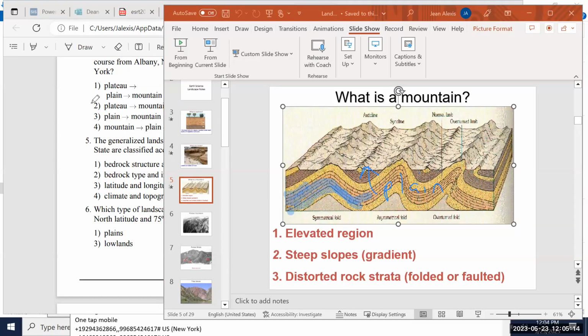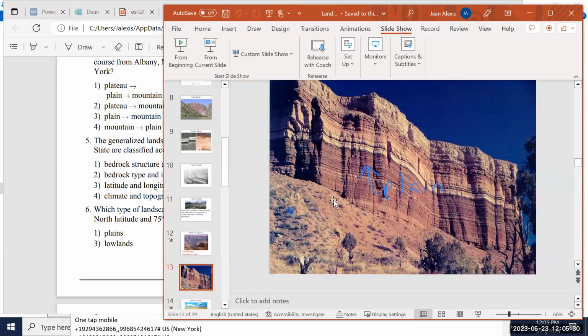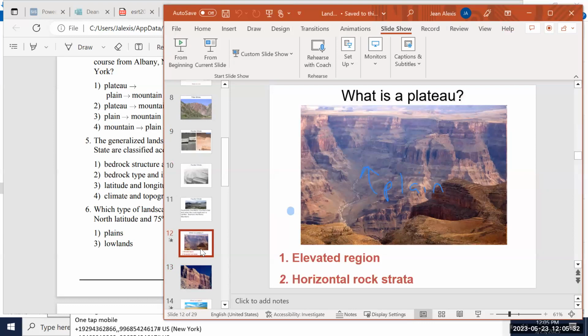When we're talking about a plateau, the layers are actually going to be horizontal. So plateaus are horizontal rock layers. Mountains are wavy, distorted rock layers.